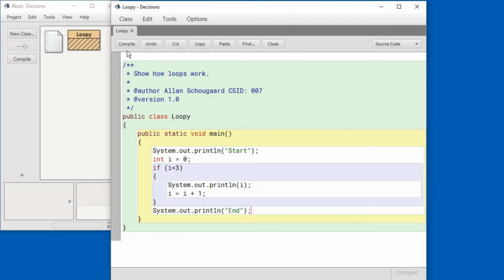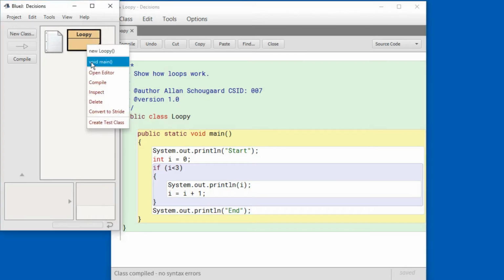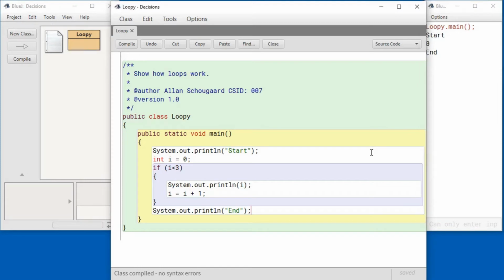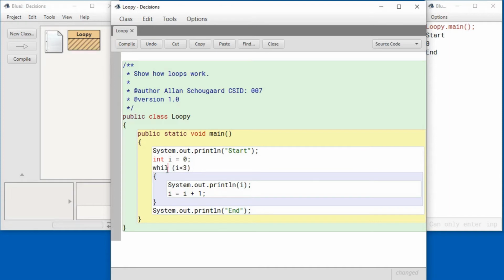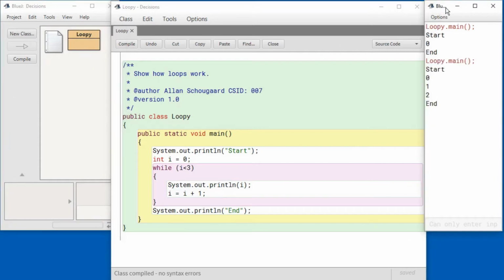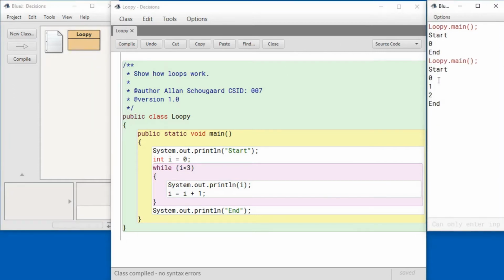Okay, let's compile this program and run it. As you can tell, it prints out start, then 0, and then end. Now I'm going to make exactly one change to this program and see what happens. I'm going to replace the word if with the word while. Now let's compile and run it again. And now you can tell that the output changed, so it prints out start, 0, 1, 2, and end.